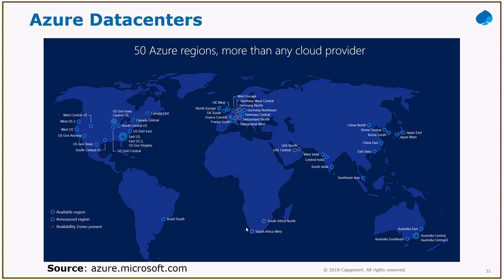For example, this PPT was created in 2017, last year. At that time, they said they were going to create regions in South Africa North and South Africa West. By this time, it would have been created. Similarly, in UAE also they want to create. So regions will keep on growing, and they are the highest. Each and every region has multiple data centers connected with high bandwidth, low latency private IP access. Okay, so this is about the data centers and regions.